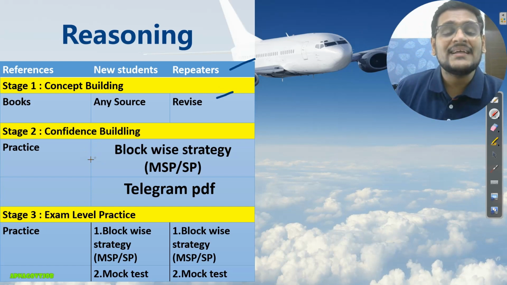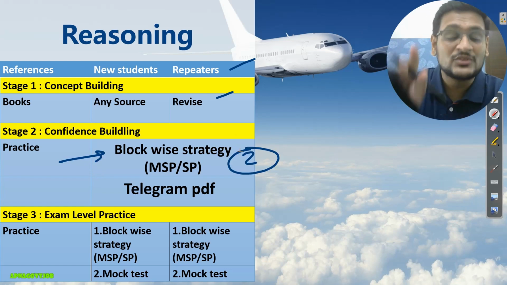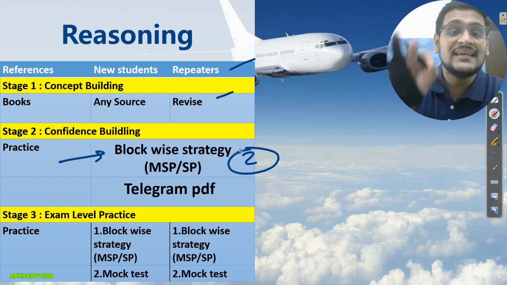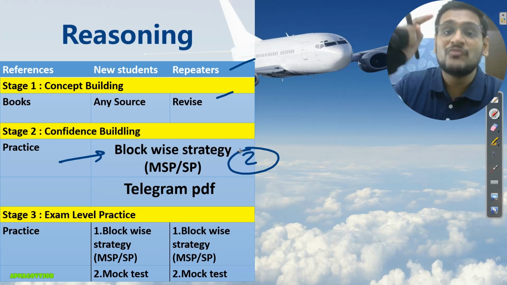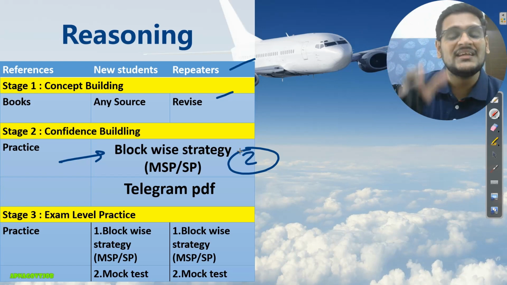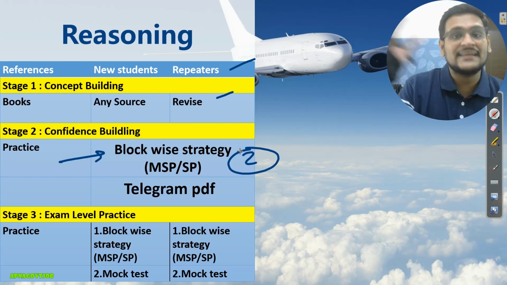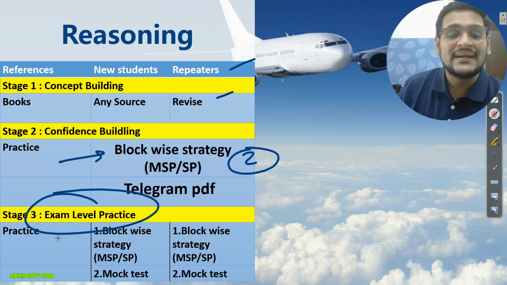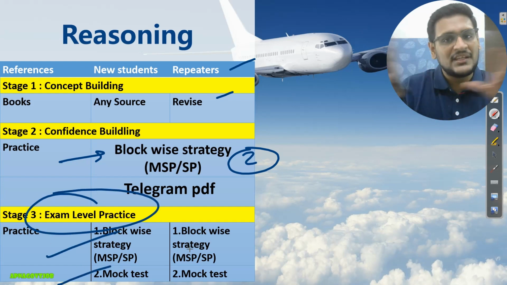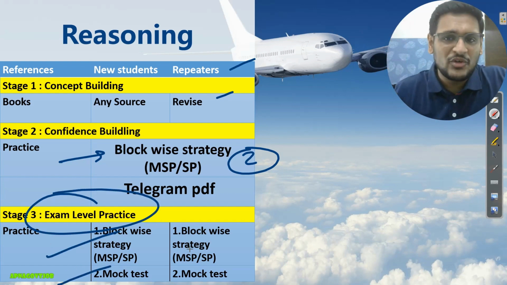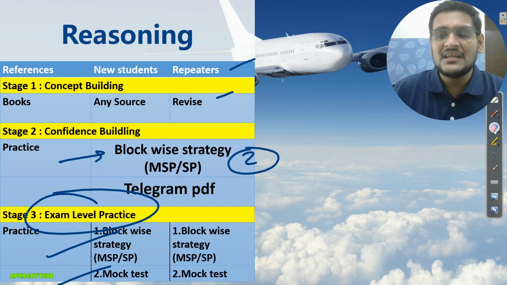Then for practice, we will use our block-wise strategy. Currently, block 2 is going on in your success pack. So if you are seriously preparing for the IJ exam, then you can join the success pack. For all other graduates and for engineers, we have the master success pack, so that along with IJ, you can target other exams also. And for exam level practice, our block tests and mock tests are enough. So no need to do any extra thing for that. So this is all about your preparation for phase 2.